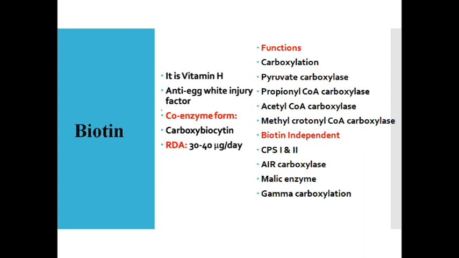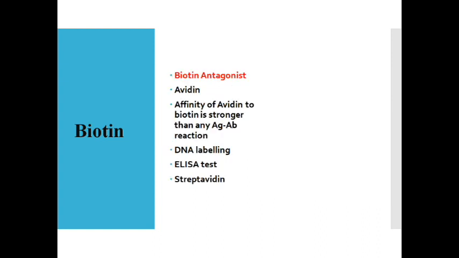enzyme, right? And propionyl-CoA carboxylase in the metabolism of odd chain fatty acids, and acetyl-CoA carboxylase and methylcrotonyl-CoA carboxylase. These are all biotin dependent carboxylation reactions. The biotin independent ones are addition of carbon dioxide to the purine ring, I hope you remember, with the help of CPS1 and CPS2, AIR carboxylase that is happening in purine biosynthesis, malic enzyme, and gamma carboxylation of glutamic acid residues for vitamin K. I hope you remember about that.